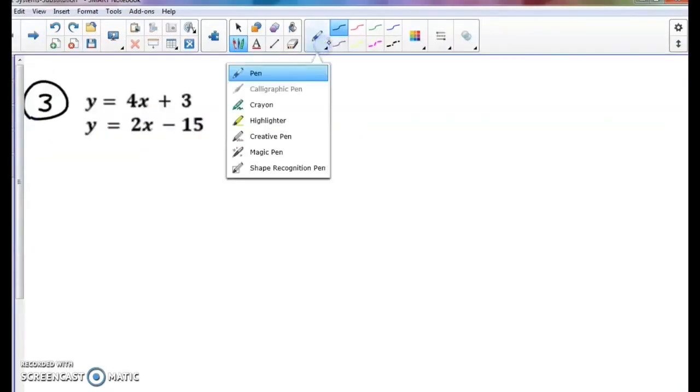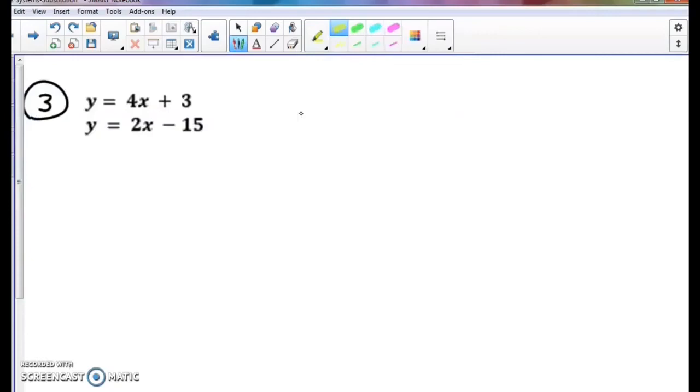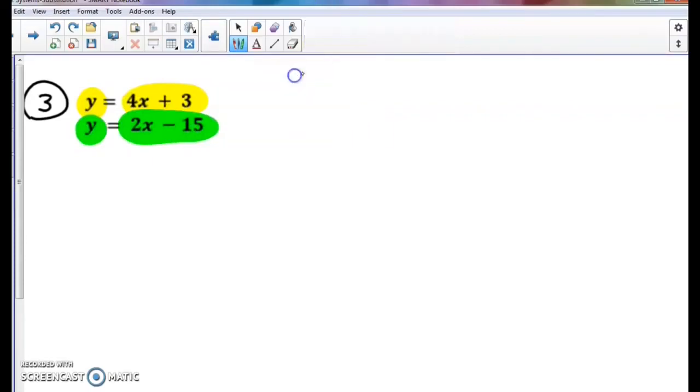So the first thing we look at is if we have one equation with one variable solved for. And if you look, this one we do. We have y equals, by itself, 4x plus 3. But if you look down here, I also have y by itself equals 2x minus 15. Now here's the cool part about this one. I really like these types because we know that y equals y. We know that part's true.